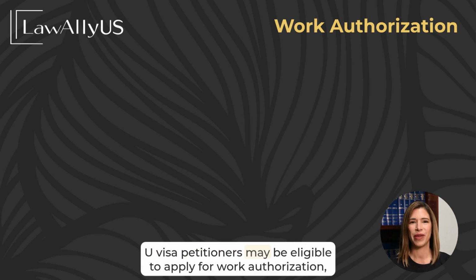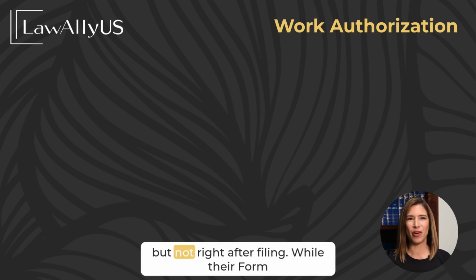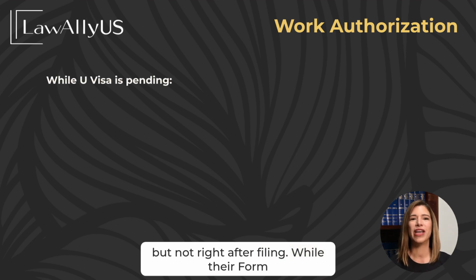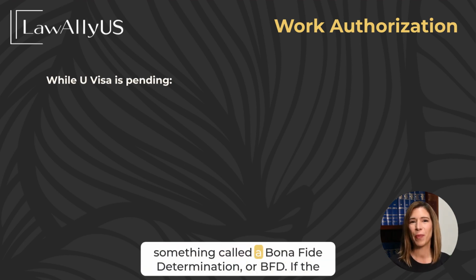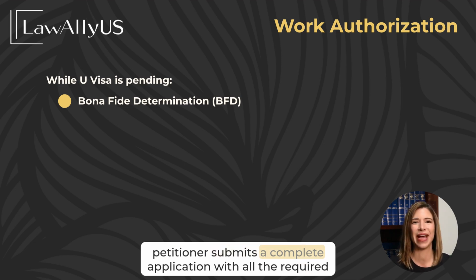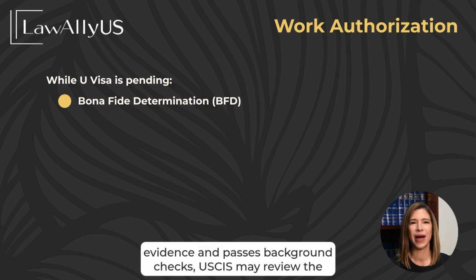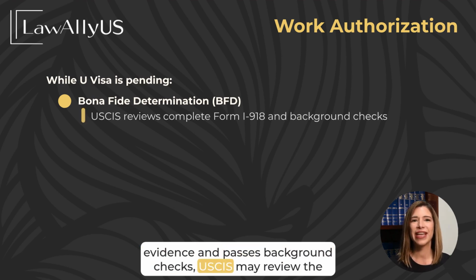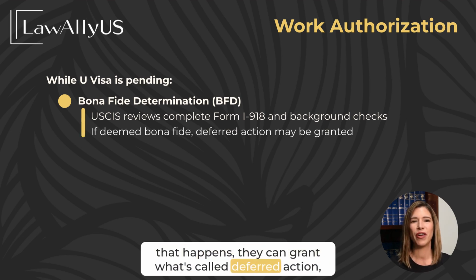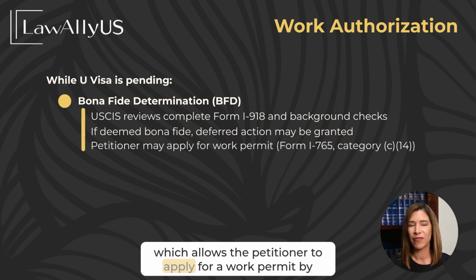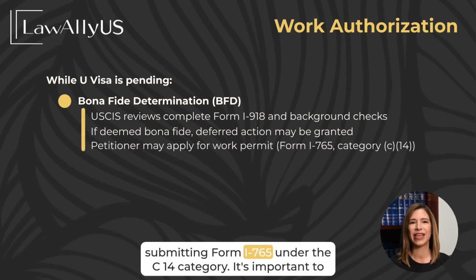U visa petitioners may be eligible to apply for work authorization, but not right after filing. While their Form I-918 is pending, they might qualify for a work permit through something called a bona fide determination, or BFD. If the petitioner submits a complete application with all the required evidence and passes background checks, USCIS may review the case and decide that the petition is legitimate and properly filed. If that happens, they can grant what's called deferred action, which allows the petitioner to apply for a work permit by submitting Form I-765 under the C-14 category.